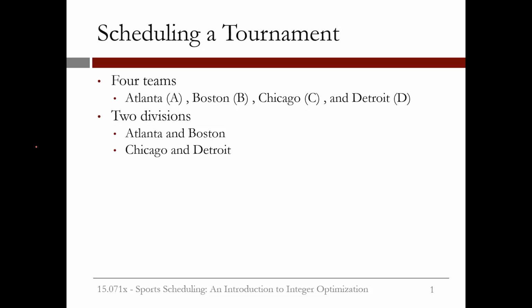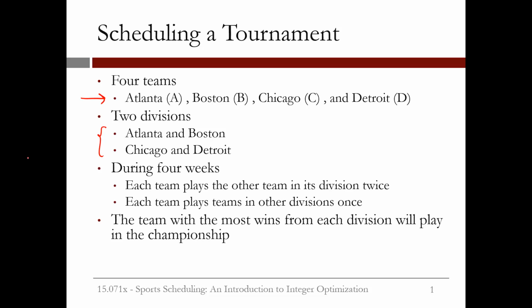Let's look at how sports scheduling can be done with optimization by starting with a small example. Suppose we're trying to schedule a tournament between 4 teams: Atlanta, Boston, Chicago, and Detroit. We'll call these teams A, B, C, and D. These teams are divided into 2 divisions. Atlanta and Boston are in one division, and Chicago and Detroit are in the second division. Each team plays 1 game a week for a total of 4 weeks.